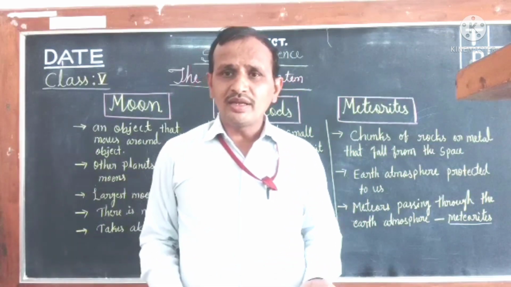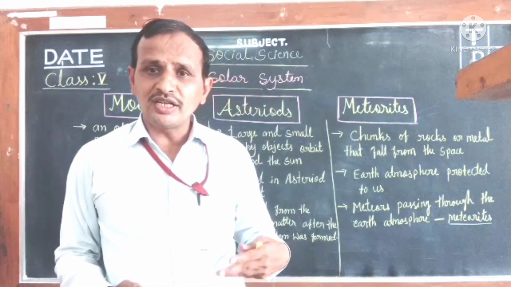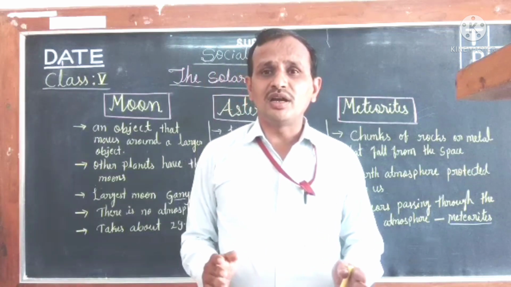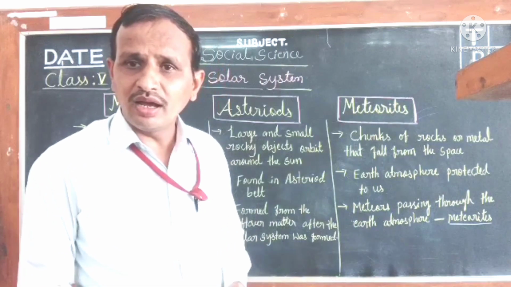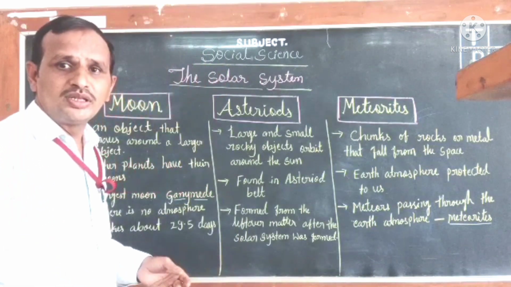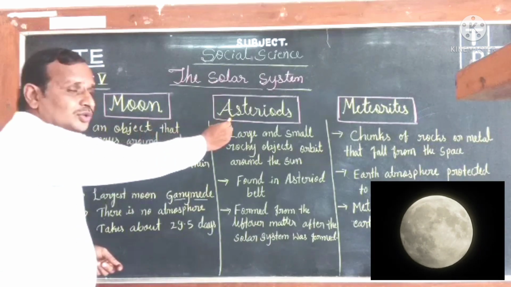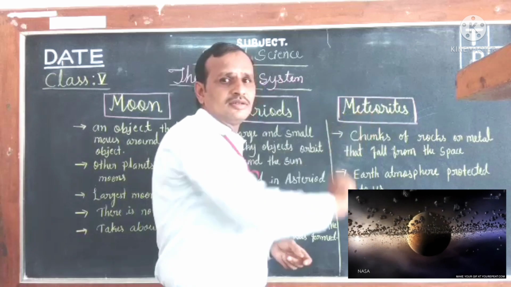Therefore in today's class let us once again travel to space to understand in detail the other heavenly bodies which exist in our solar system. They are the moon, asteroids, and meteorites.